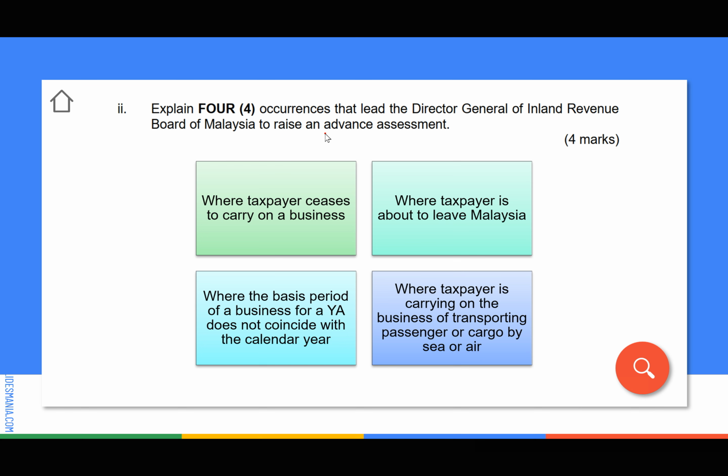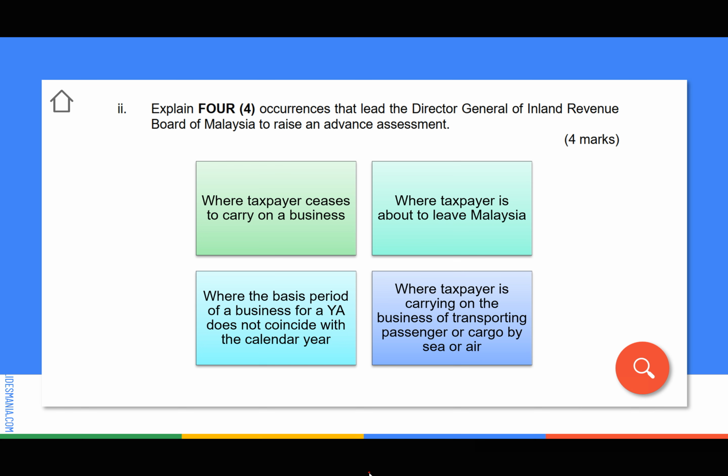If I'm not mistaken, in past year March 2025, exactly the same question was asked. Do you still remember when we discussed the topic advance assessment, there are 6 situations in which the DG could issue an advance assessment. In this answer, I picked 4 because these 4 are easier to memorize compared to the other 2.